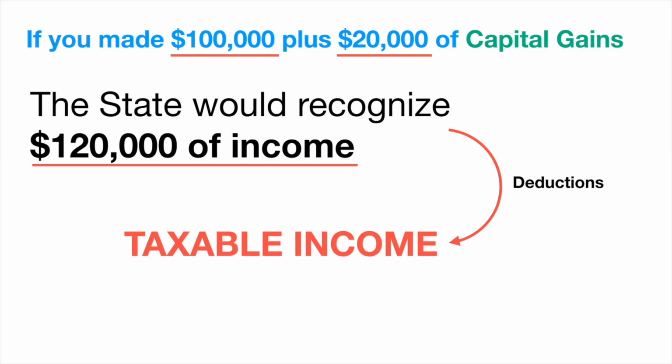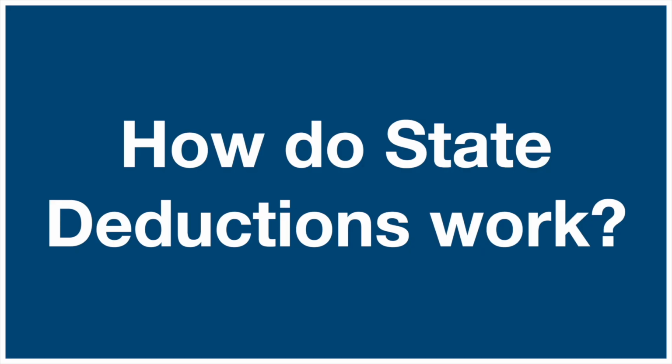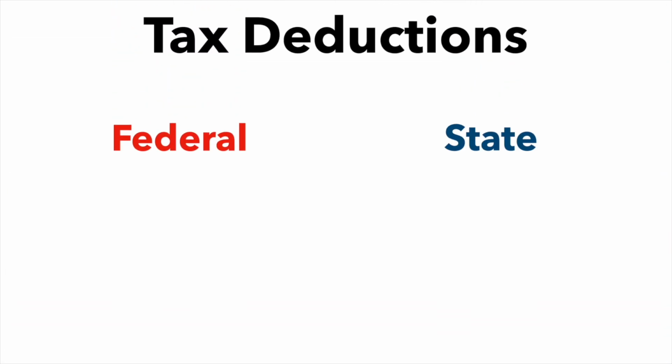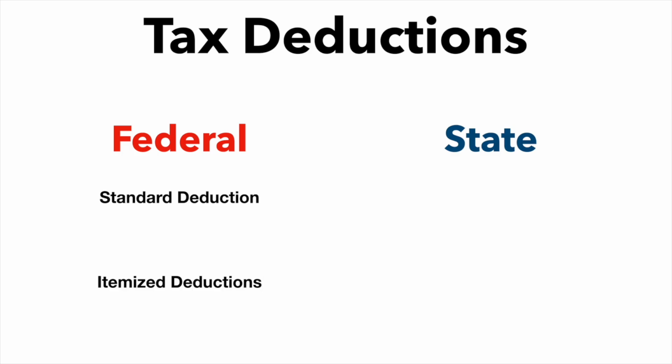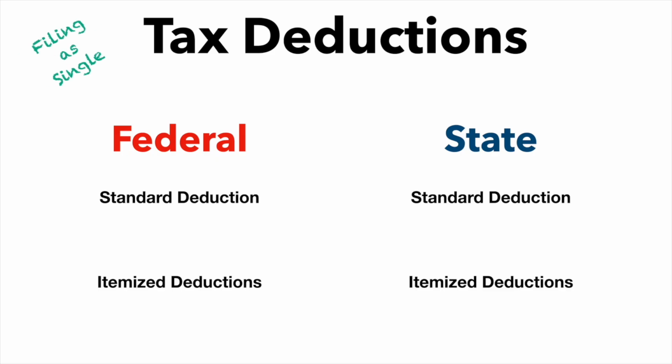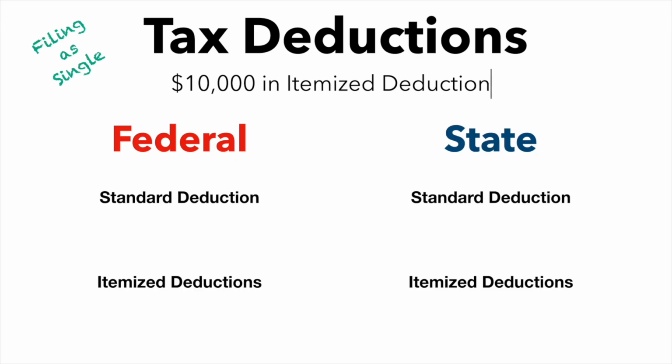So one last question is, how do state deductions work? When we're talking tax write-offs, how do those differ at the federal and state level? At the federal level, you have the option of the standard deduction or itemized deductions. And at the state level, it's the exact same. You can choose the standard deduction or itemized deductions. So let's say you're filing as single and you tallied up $10,000 of itemized deductions for the year. For itemized deductions, you have the option of using the $10,000 for federal or state.